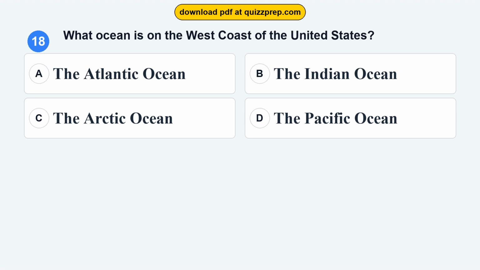Question 18. What ocean is on the west coast of the United States? Option A, the Atlantic Ocean. Option B, the Indian Ocean. Option C, the Arctic Ocean. Option D, the Pacific Ocean.